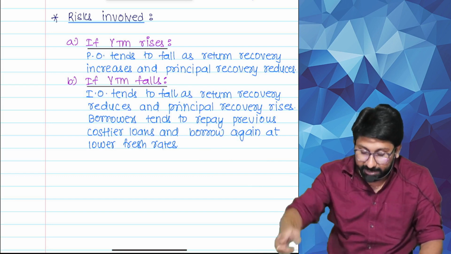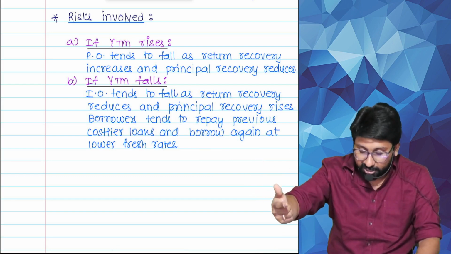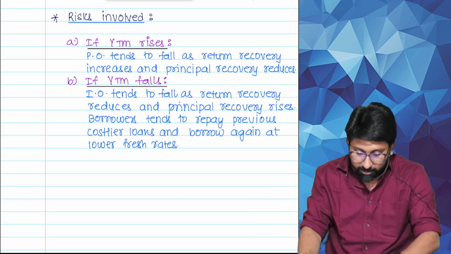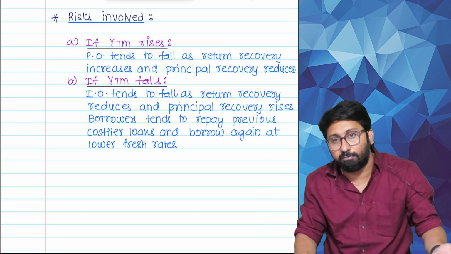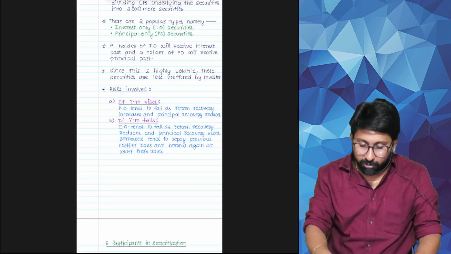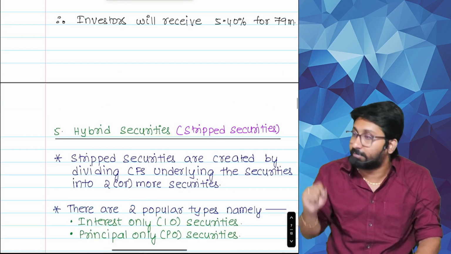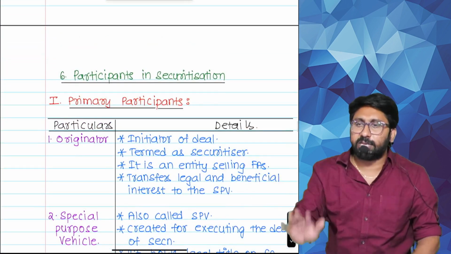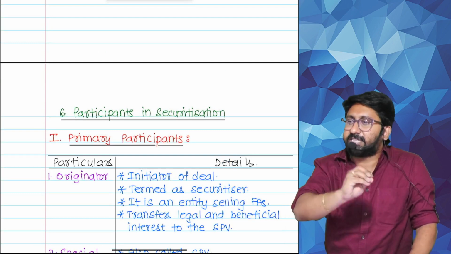Borrowers tend to repay the previous costlier loans and borrow again at lower fresh rates. At that time, this particular PO will be happy, but IO will be unhappy. Therefore, what are the securities we read now? What is the name of the security? Hybrid security. You know all these now. Quickly, in 10 seconds we will complete.